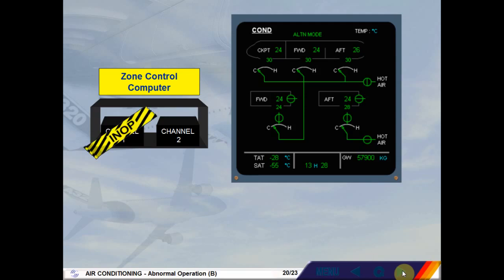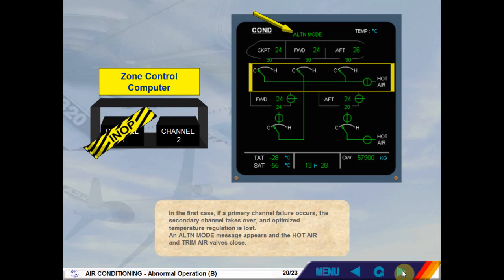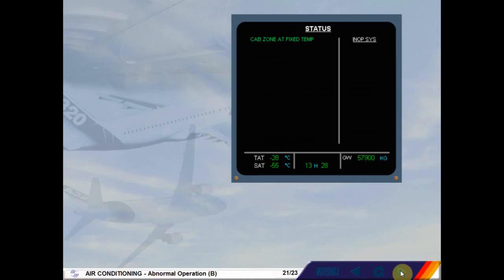In the first case, if a primary channel failure occurs, the secondary channel takes over, and optimized temperature regulation is lost. An alternate mode message appears, and the hot air and trim air valves close. On the status page, you are advised that the cabin zone is at a fixed temperature.